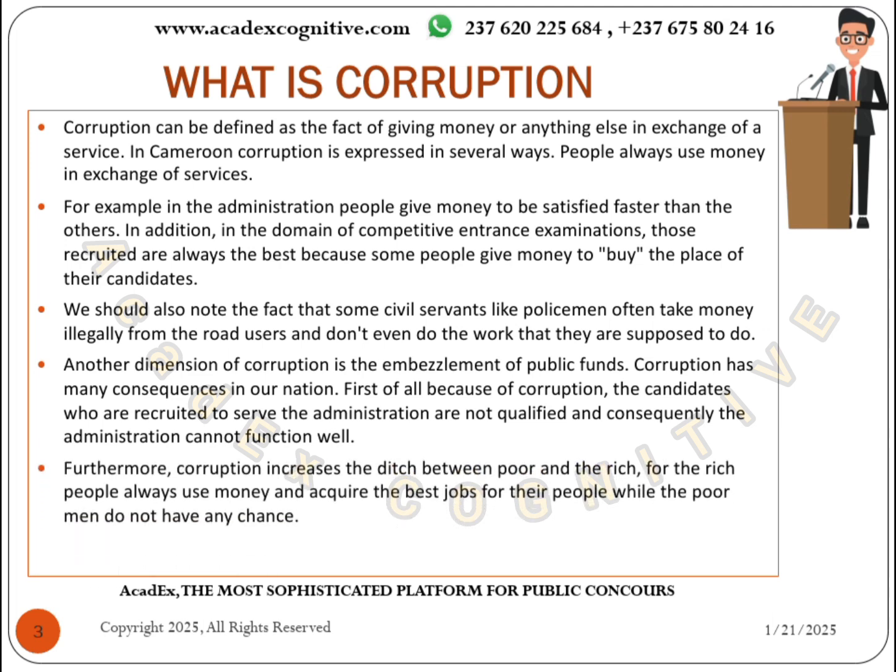Furthermore, corruption increases the ditch between the poor and the rich. For the rich people always use money to acquire the best jobs, the best services, everything. But the poor have no other chance. They have no other choice than to just stay. Imagine yourself in front of an office, standing for more than 3 hours.